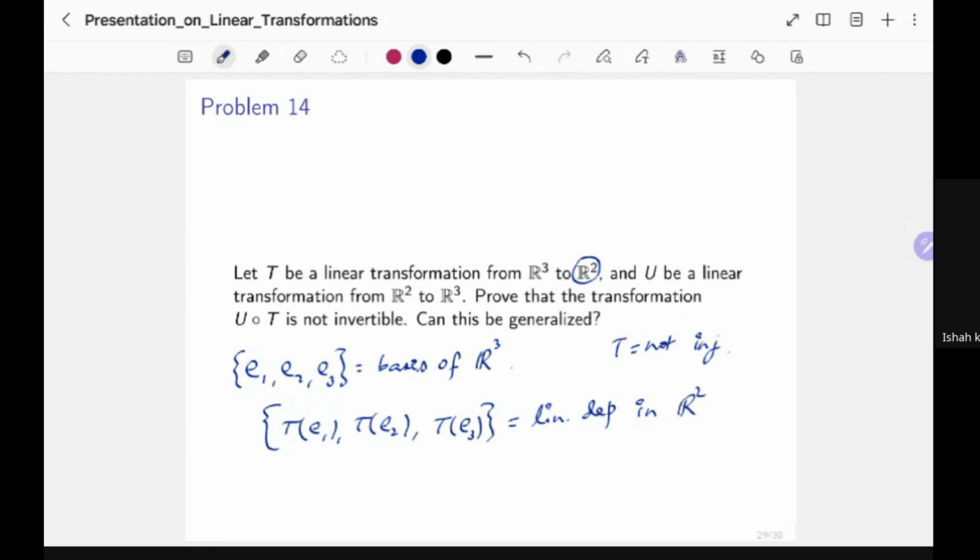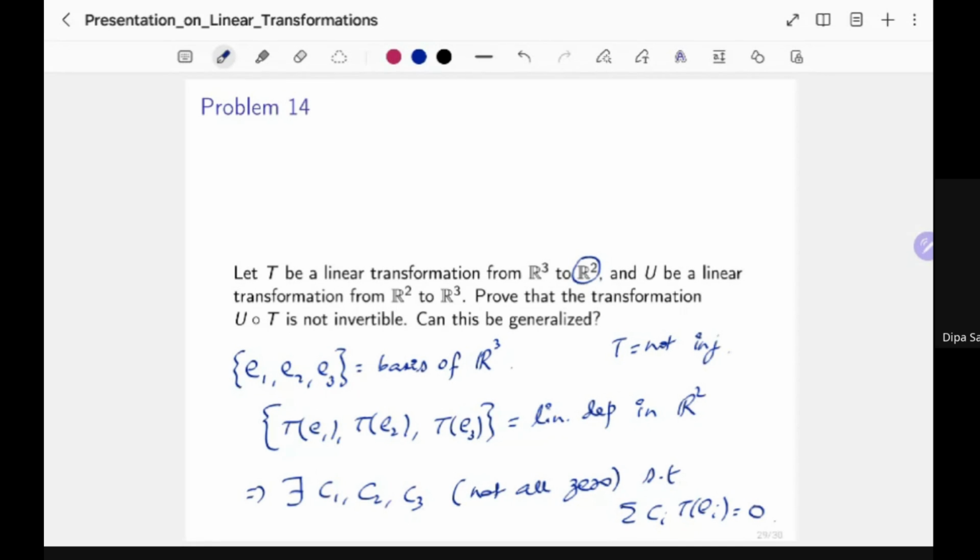Since TE1, TE2, and TE3 are linearly dependent, this implies that there exist some constants, not all zero, such that the summation of Ci, Ei is equal to 0. When I say summation, I mean C1 E1 plus C2 E2 plus C3 E3. I'm not using the dots here, because this is linear. Sorry, I missed the T.